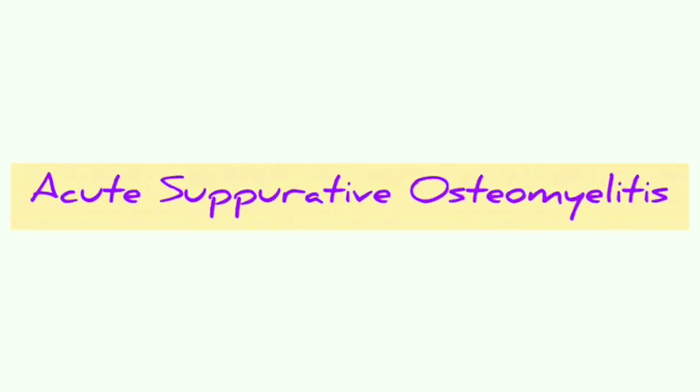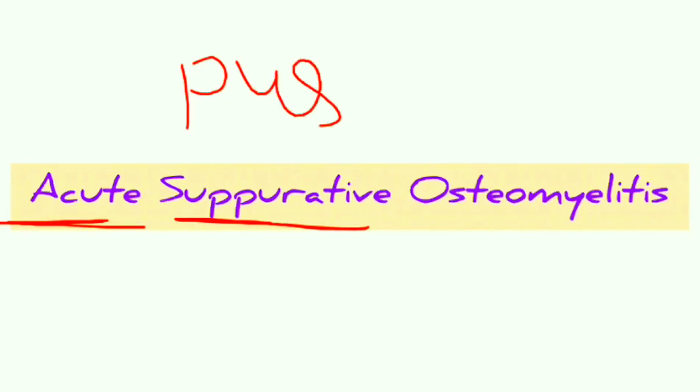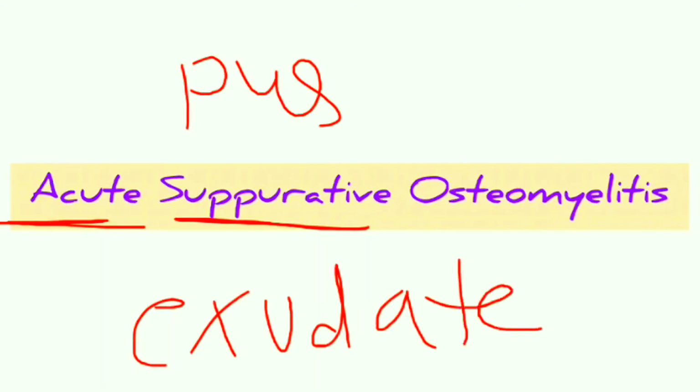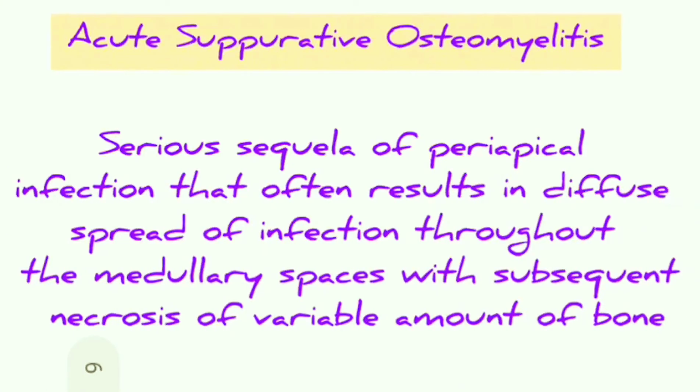Now let us see what acute suppurative osteomyelitis is. As the name indicates, it is in acute form. Suppurative means pus formation or exudate formation. Osteomyelitis is bone marrow inflammation. So acute suppurative osteomyelitis is nothing but acute pus-forming bone marrow inflammation. So now let us see what it is.